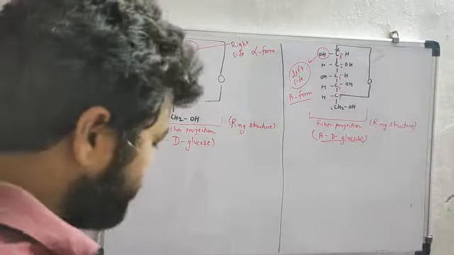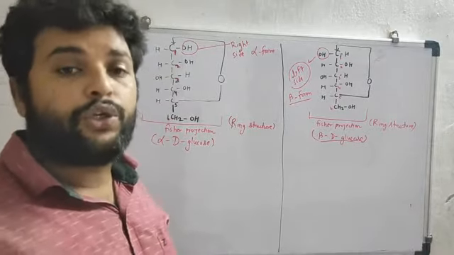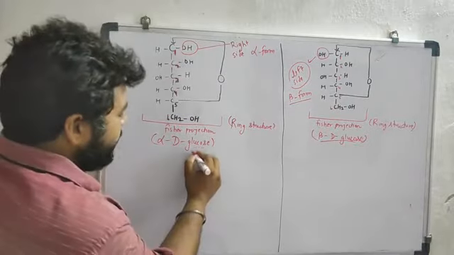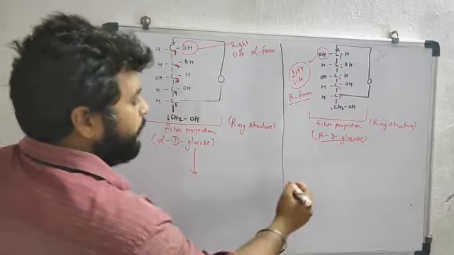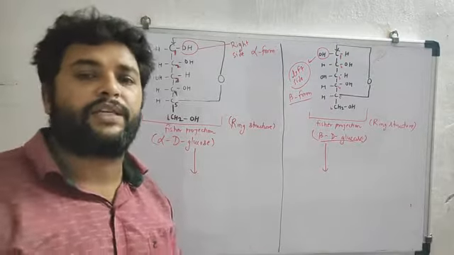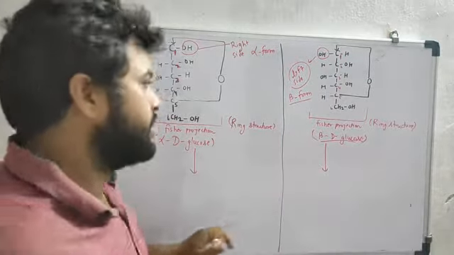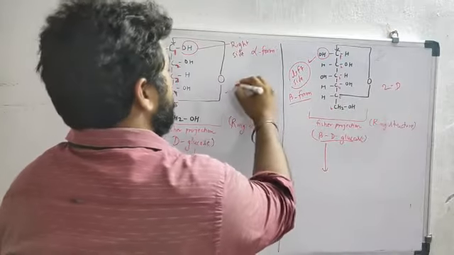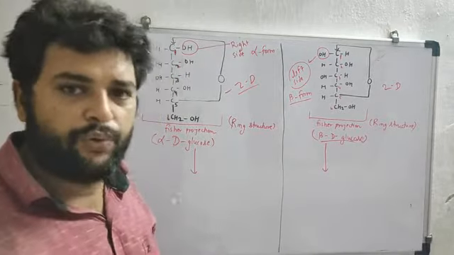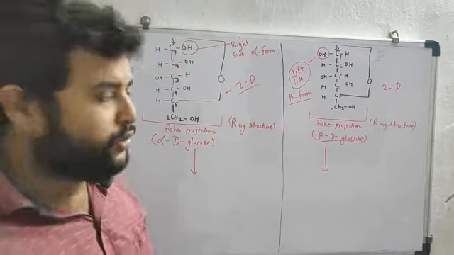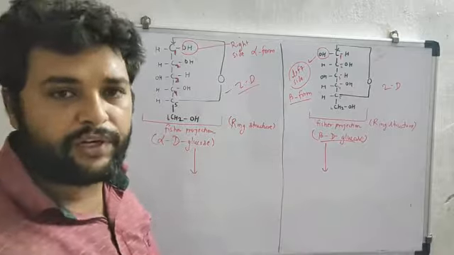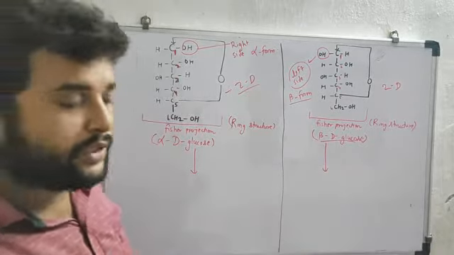Now this Fischer projection can be drawn into another structure by Haworth. So this can be converted into the Haworth structure, because Haworth has given the three-dimensional ring structure. This is the two-dimensional view, the 2D view. The 2D view is given by Emil Fischer, but the 3D view has been given by Haworth. So this alpha D glucose and this beta D glucose can be converted into a Haworth ring structure.